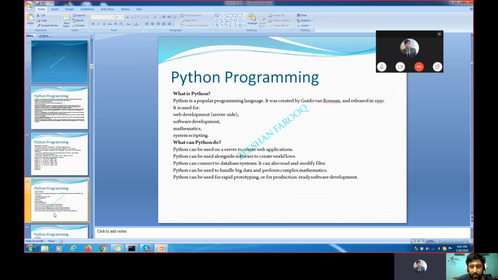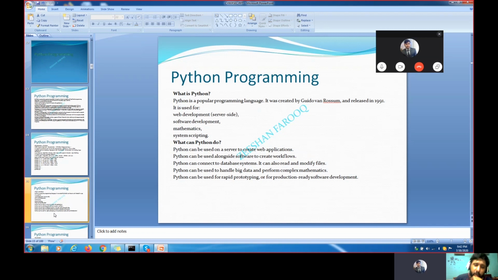And what is the plus point of Python? Python can be integrated with any other database also. When I talk about an Oracle database, it can be easily integrated. Python can connect to any database. We can read a file, and we can modify the file in Python, and that will be reflected inside the database.